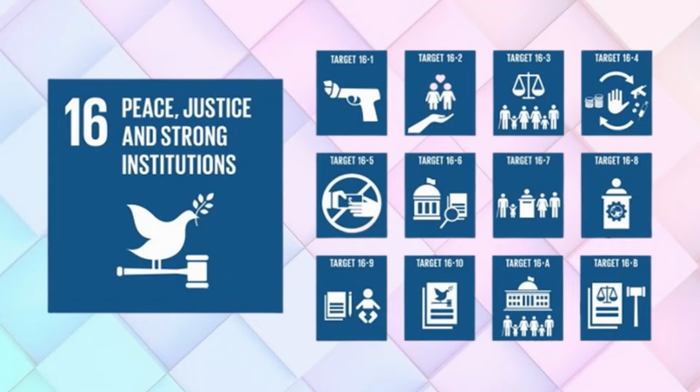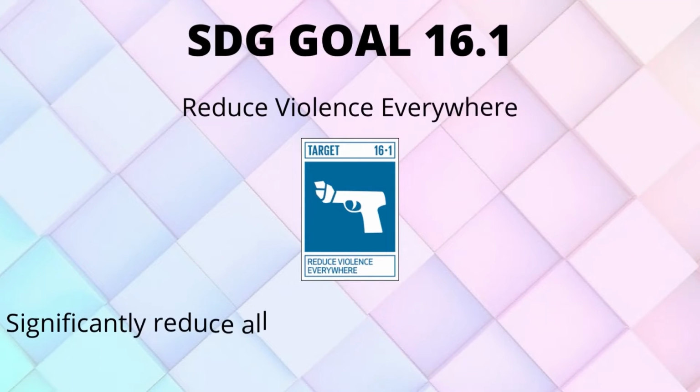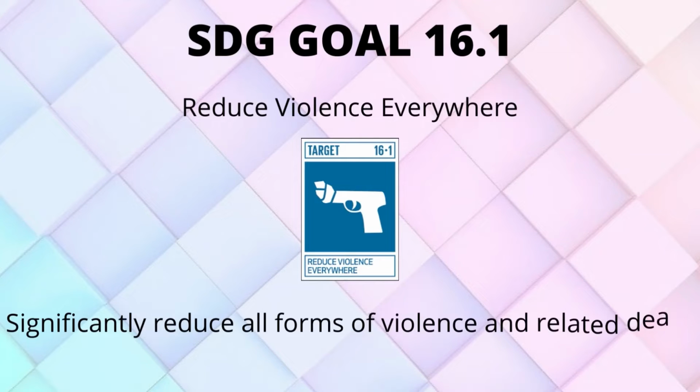SDG Goal 16 describes peace, justice and strong institutions and is classified into 12 types. In this video, we will be focusing on target 16.1. SDG Goal 16.1 focuses on the topic reduce violence everywhere. It can also be defined as significantly reduce all forms of violence and related death rates everywhere.